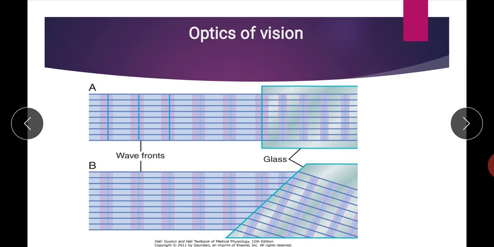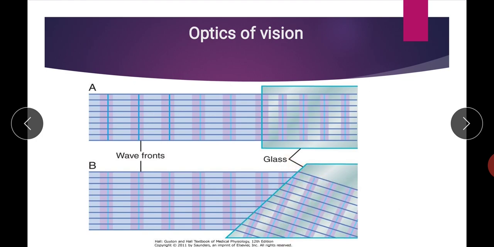Now see the second example. Here the same glass slide is there, but the interface is angulated, rather than perpendicular as in the first figure. So when the same parallel light rays strike the angulated interface, they face bending, or there will be a change in the direction of the light rays.